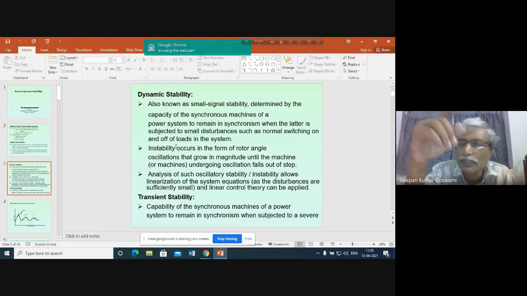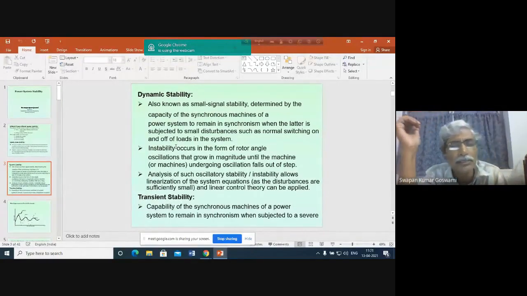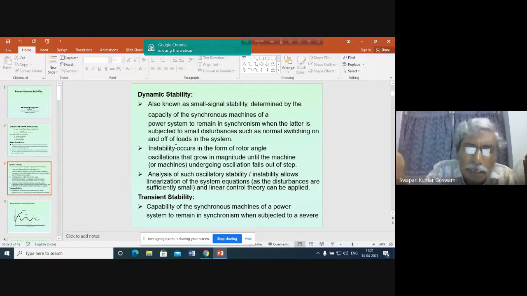So this oscillation was created by small disturbances. It should not actually have hampered the stability of the power system had there been no controllers connected. Okay, so had there been no excitation controllers connected, the small changes could not affect the stability of the power system because the disturbances were small. But because of the impact of the excitation controllers, there are additional disturbances introduced, and these additional disturbances may actually cause the system damping to be negative.